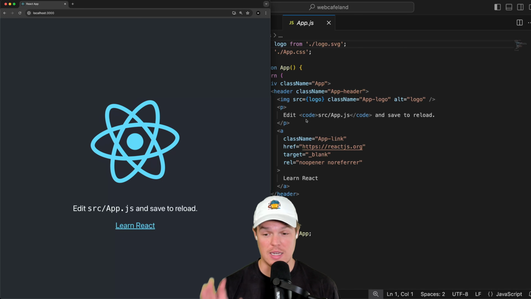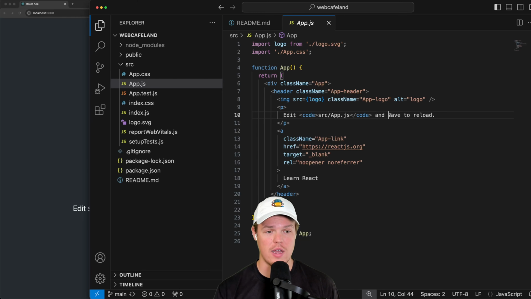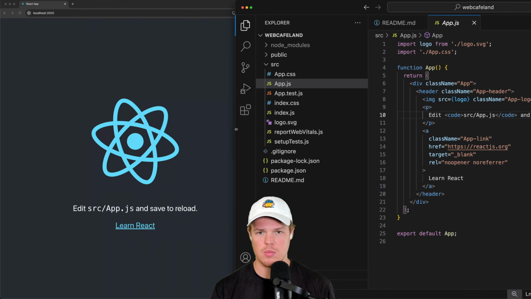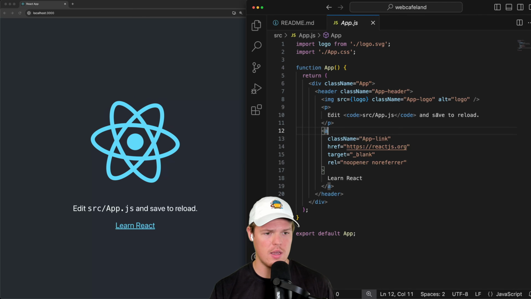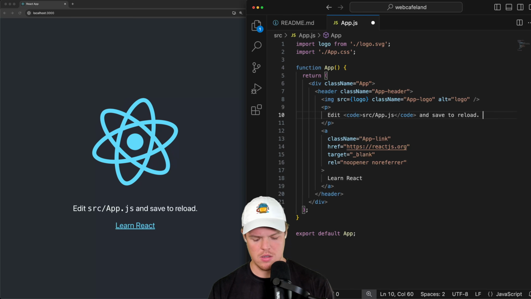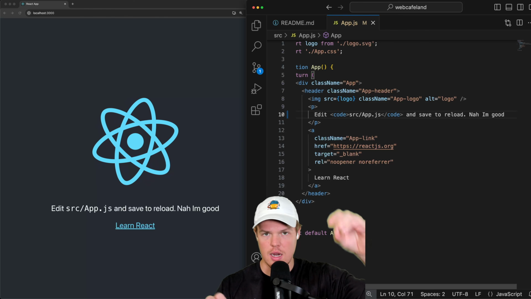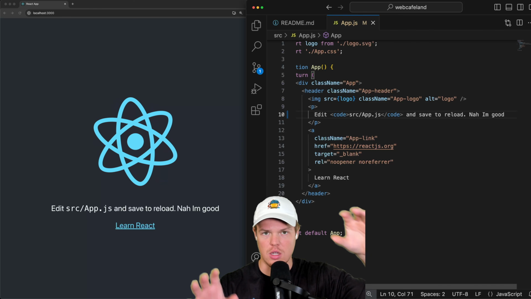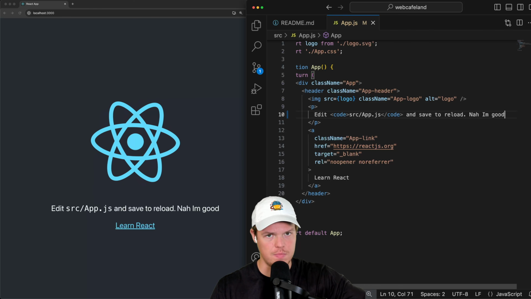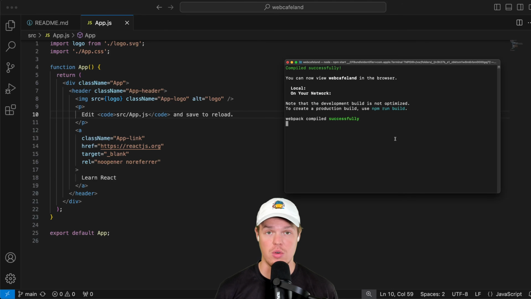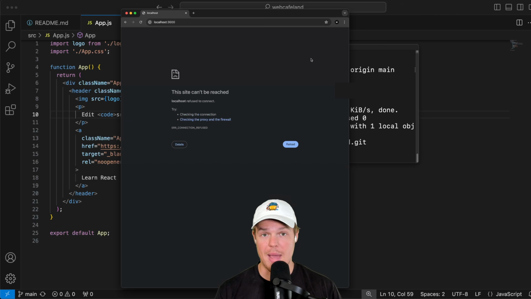But the idea here is this. It says that right now, right? Watch how fast we can make it instantly change. So we go like this. I'm going to minimize that real quick. And if I say, nah, I'm good. Boom. That's the utility here. Instantaneous changes to see instantaneous reactions of what our front end would look like. Got it? Now that you know that, in order to stop it from building to localhost 3000, you either force quit your terminal or alternatively hit Control-C. This will stop any process. And we're done. Therefore, if I come back to that exact same URL, you'll see the site cannot be reached.